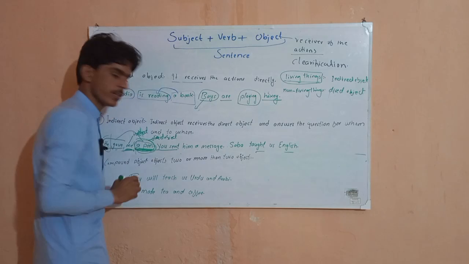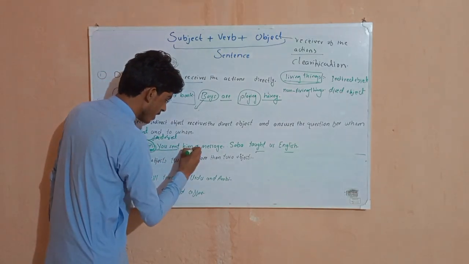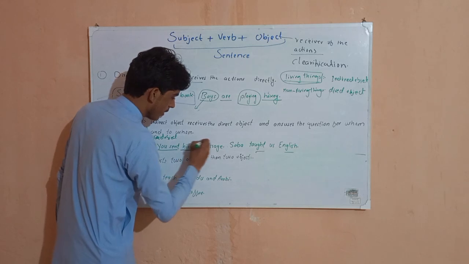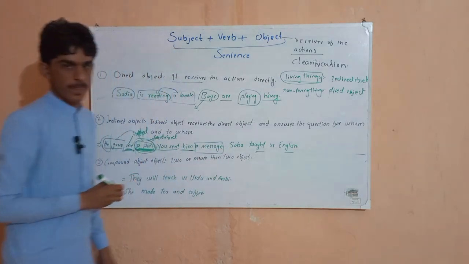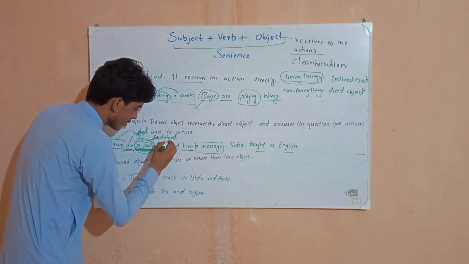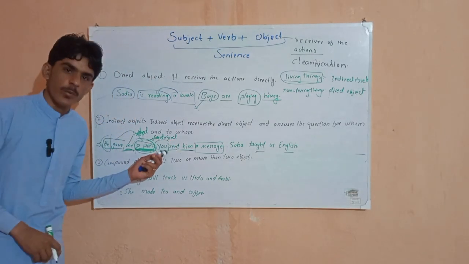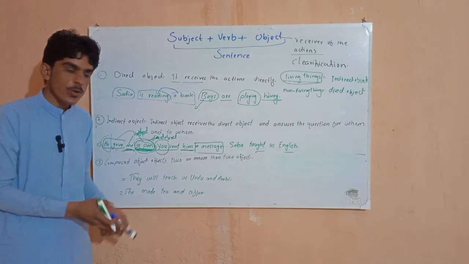You sent a message. So first of all, where is our subject? In this sentence, who did the work? You did the work. You did what? You sent.